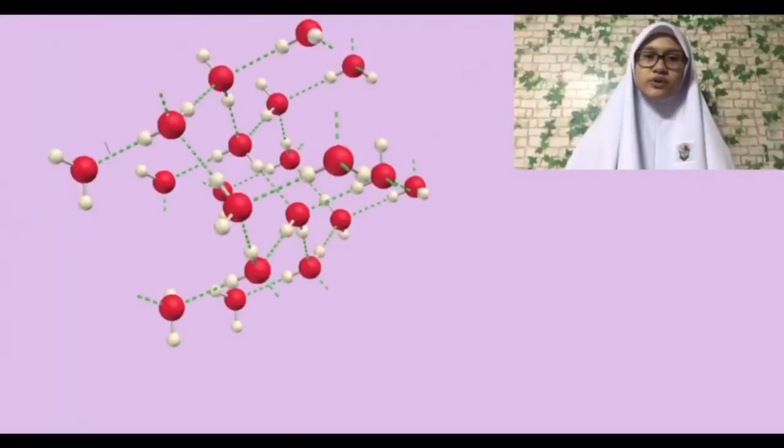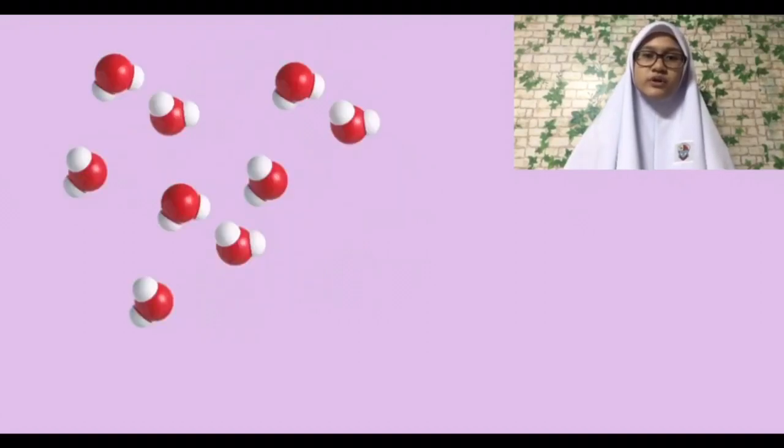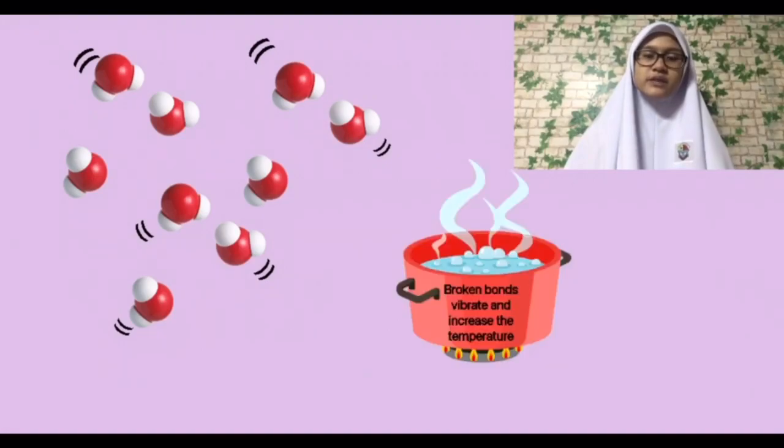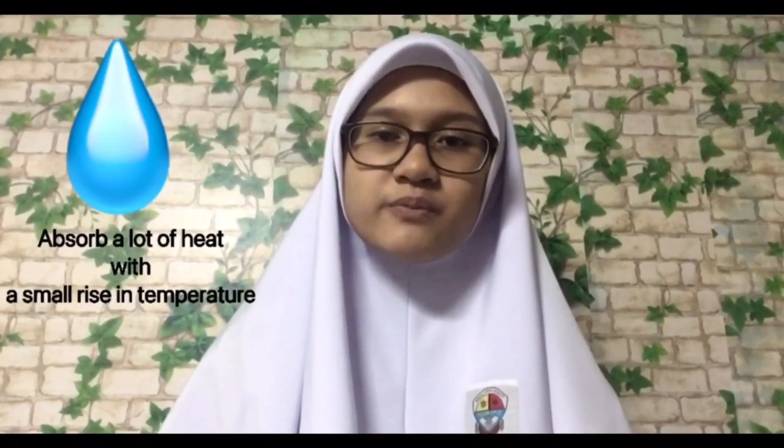Water has a high heat capacity, which is 4.2 kJ per kilogram per degree Celsius, which means that 4.2 kJ of heat energy is required to raise the temperature of 1 kg of water by 1 degree Celsius. Water has the highest specific heat capacity of any liquid. This is because hydrogen bonds between the water molecules must be broken first to enable the water molecules to vibrate more and increase the temperature. Water absorbs a lot of heat with a small rise in temperature.